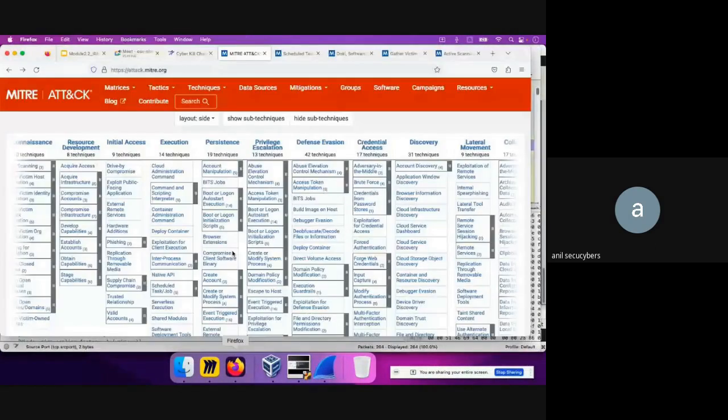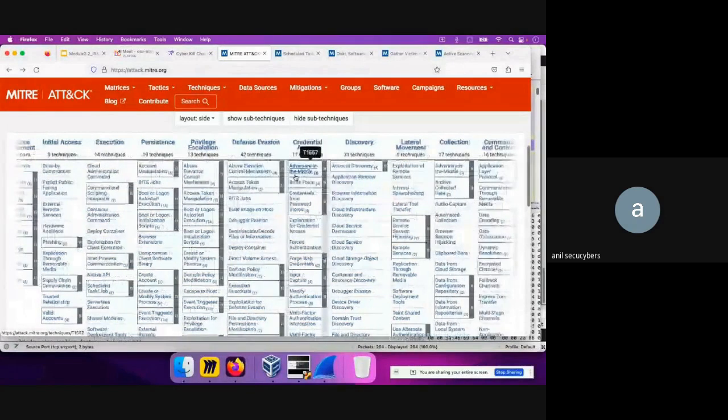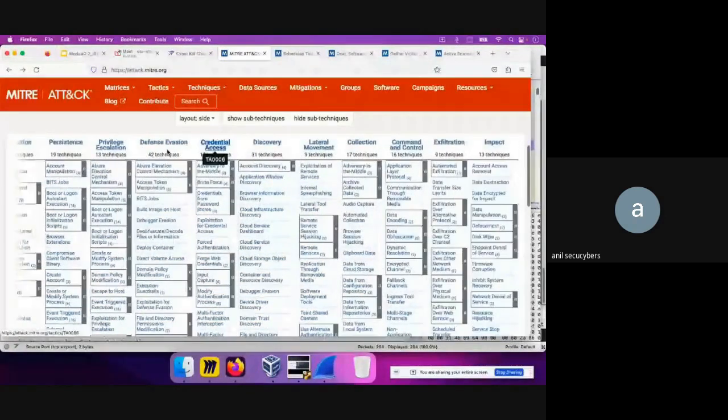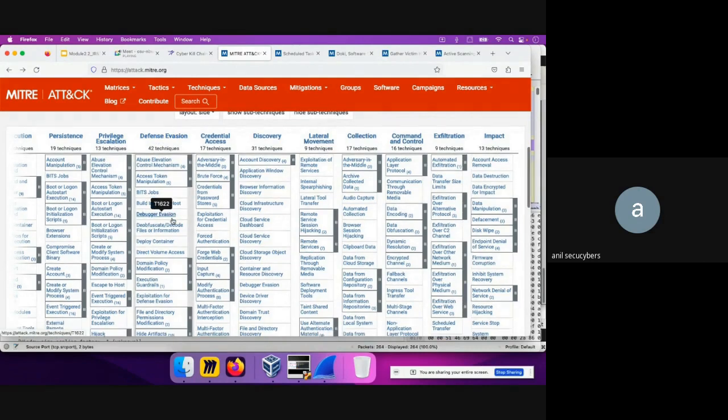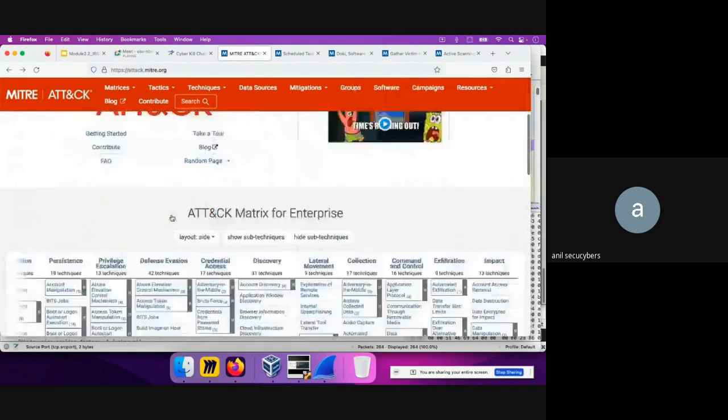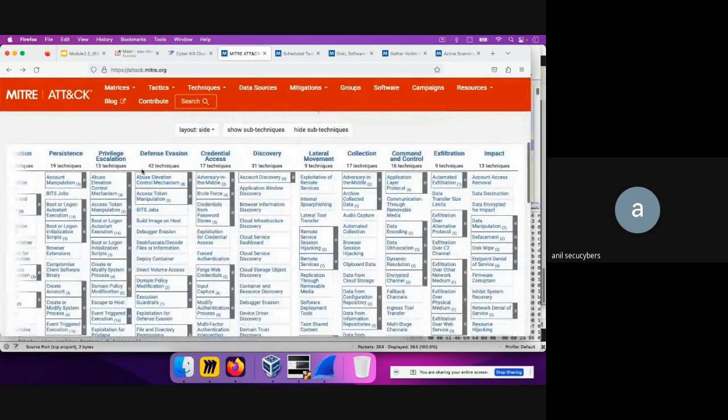So you will see all the techniques that the attacker can utilize to achieve privilege escalation, for an example. In a similar way, we can go through all of these and understand what they mean. So I will quickly go through a summary. Privilege escalation means the adversary is trying to gain higher level permissions. Defense evasion is where the adversary is trying to avoid getting detected, and these are the ways by which they can avoid detection. I think this is the biggest one. It has a lot of techniques, like 42 techniques over here.